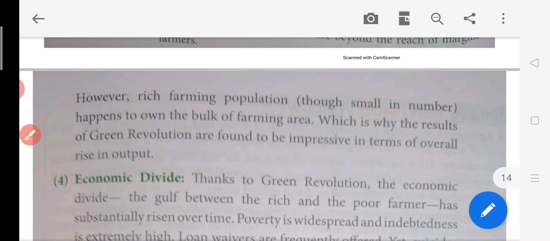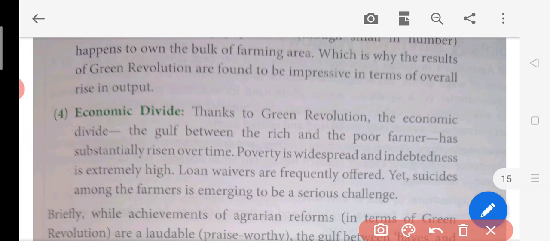Now, economic divide. So, what is economic divide? Simply, it is a gap between the rich and the poor farmer. Here there is a difference, because the farmers who are rich are getting more money, and the poor farmers who do not have enough land are not getting that much benefit from farming. They are not even able to invest in their land and produce a good amount of crops, and that's why their condition is very poor. So there is a big gap between the rich and the poor farmers. This is called the economic divide.